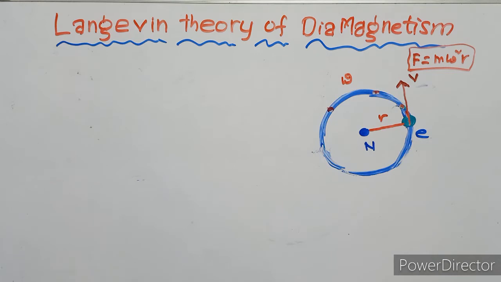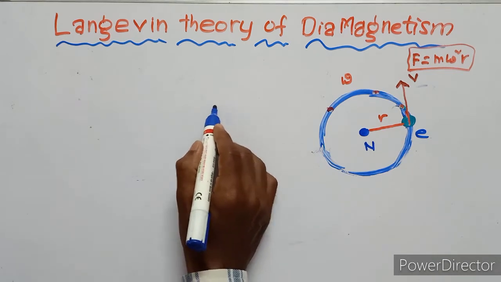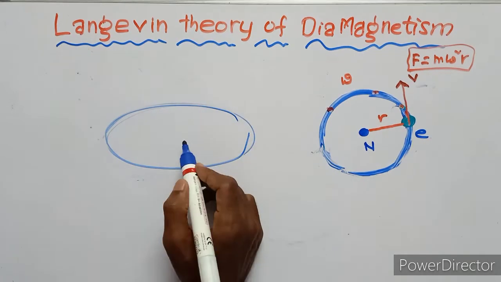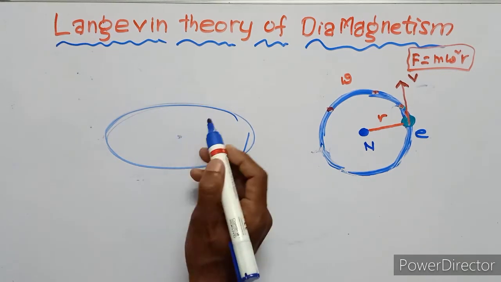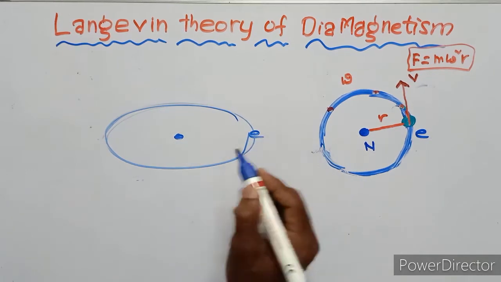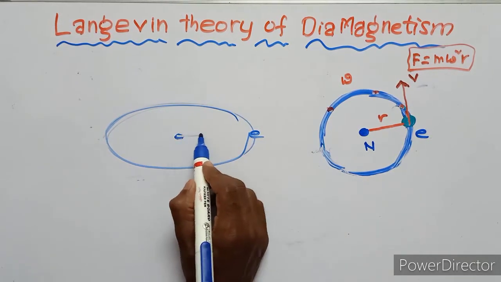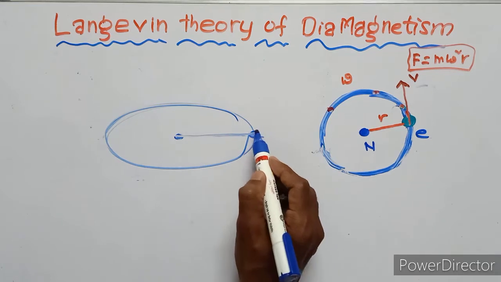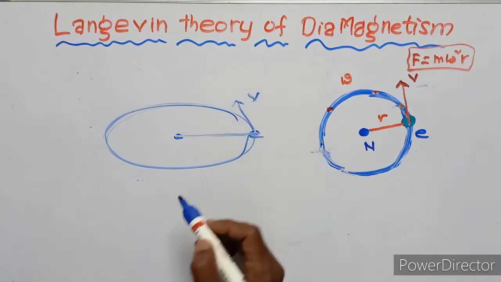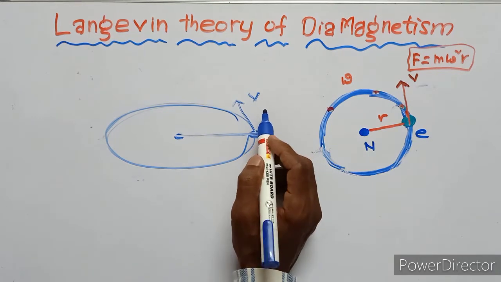So then, this is the nucleus, this is the electron. It revolves with angular velocity and linear velocity.